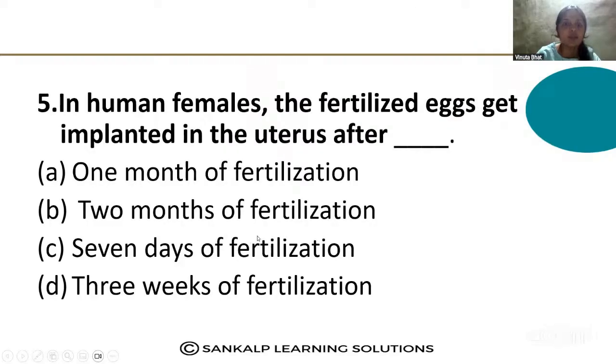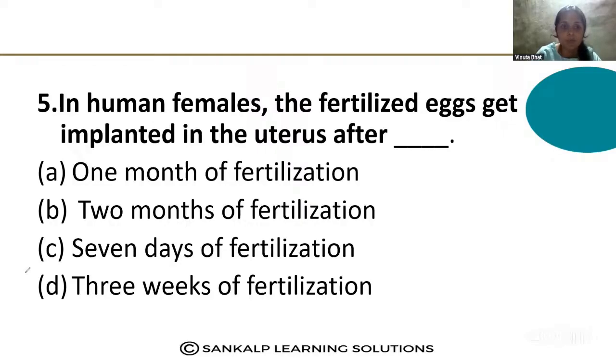Next question. In human females, the fertilized eggs get implanted in the uterus after 1 month of the fertilization, 2 months of the fertilization, 7 days after fertilization, 3 weeks of fertilization.